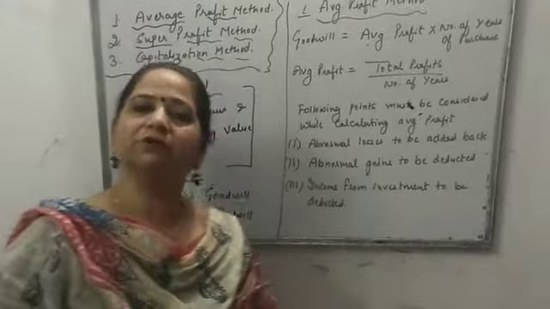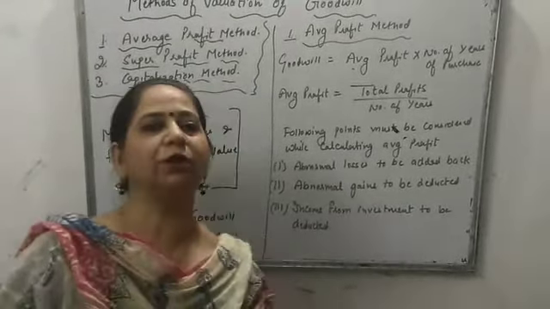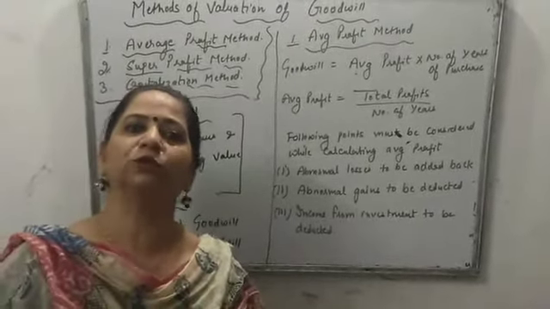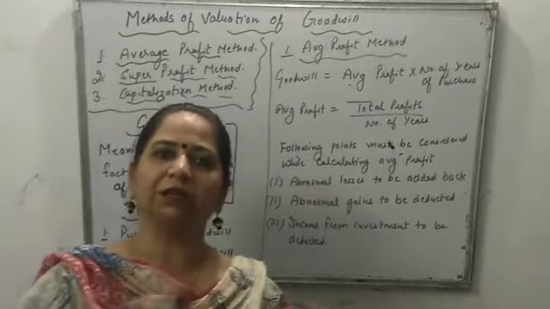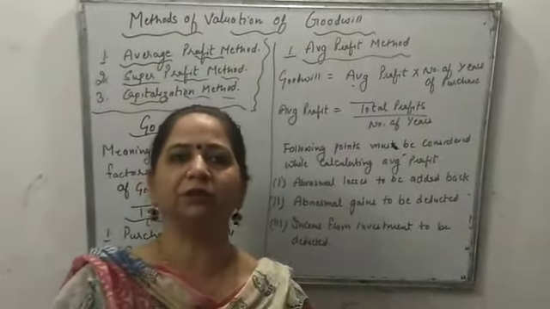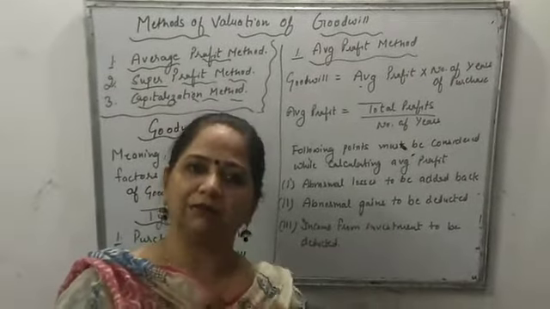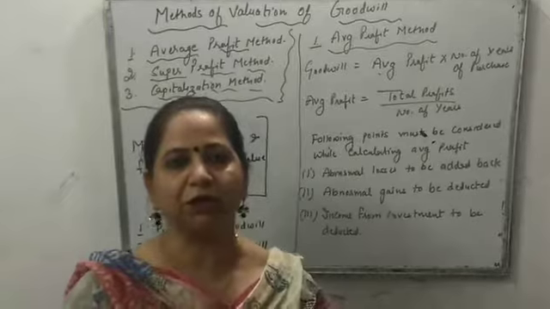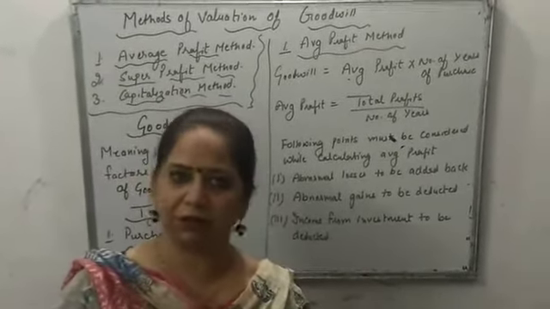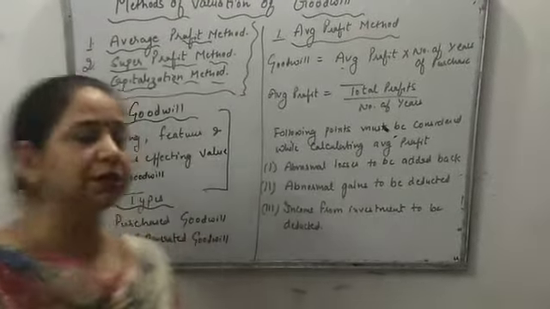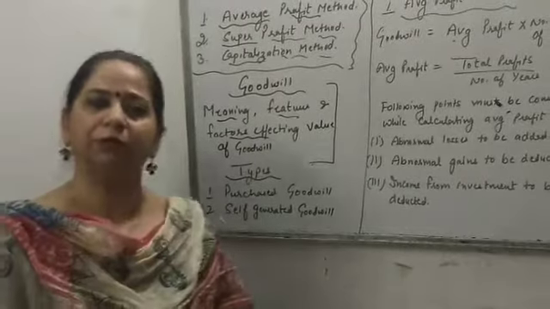Then what are the factors that affect goodwill? Just like nature of goods, what the business deals in. If we have durable items and necessity items, then goodwill is generally more. But if we are dealing in fashionable items or such goods, where because of changing fashion trends, the goodwill also increases or decreases accordingly. Then after that, quality and the efficiency of the management. So such factors are there which are going to affect business. So many other factors are there. These three questions, again I am telling you, meaning, features and factors affecting, you must read from the book.